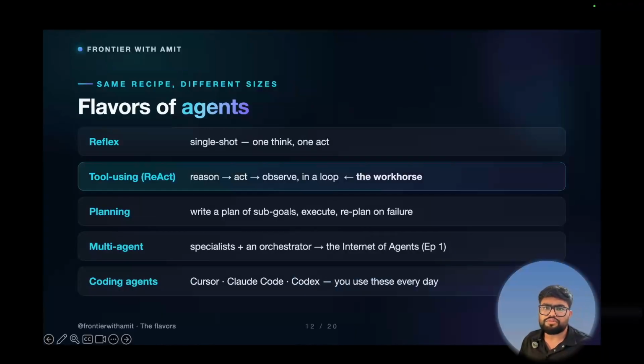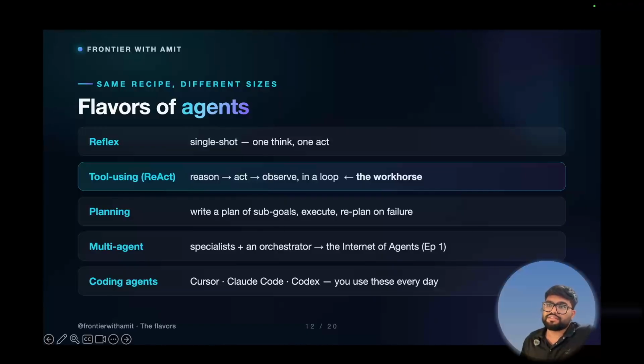Now the next thing is the flavors of the agent. Here also we are using the same five parts we have discussed; only the size is different for each of them. A reflex agent is a one-shot kind of agent: one single thinking, one single action, that's it. A tool agent uses a loop: it will think, take action, and check the result in a loop. That's the common one, and it's the one we will build in this video.